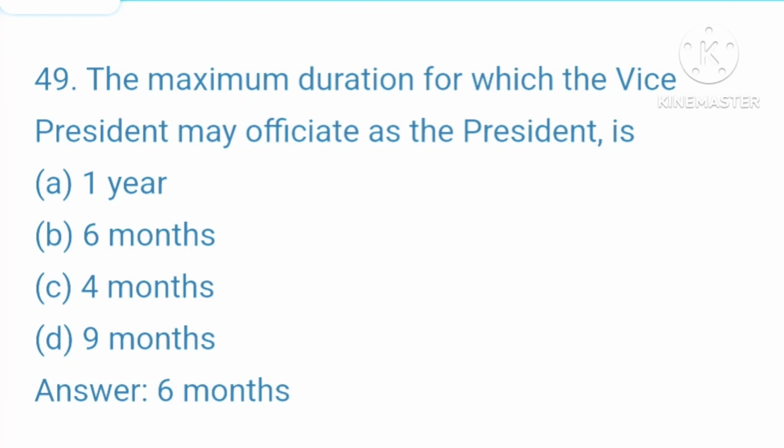49. The maximum duration for which the Vice President may officiate as the President is A. 1 year. B. 6 months. C. 4 months. D. 9 months. Your right answer is 6 months.